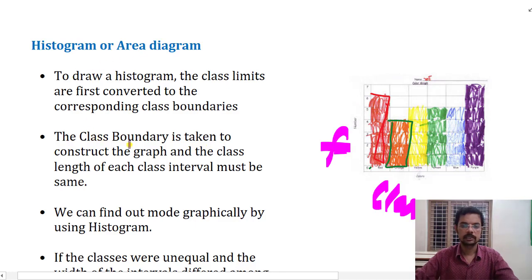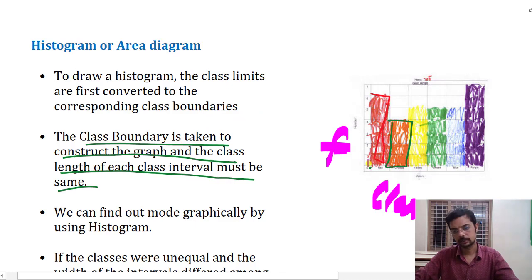The class boundary is taken to construct the graph, and the class length of each class interval should be the same. We try to make the class length the same, but it is not mandatory. The class lengths may not be given as equal, but to construct the graph we need to make them equal, or at least proportional, so that the area is proportional to the total area of the graph.